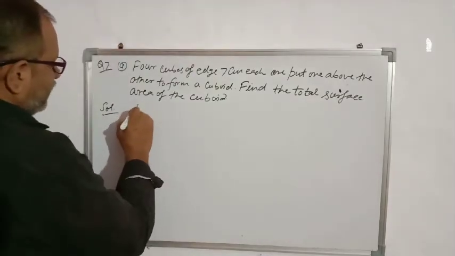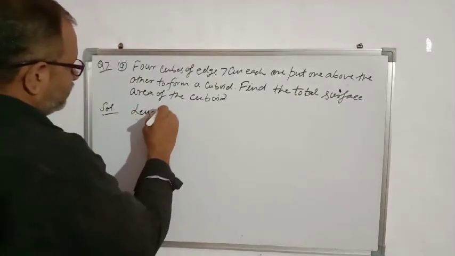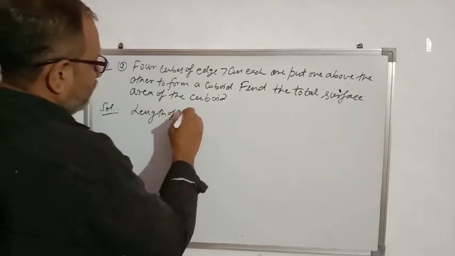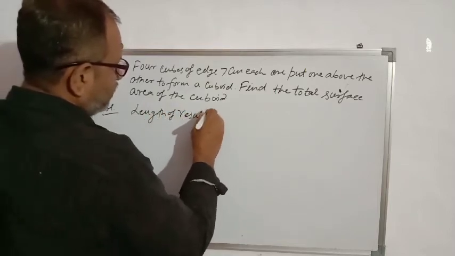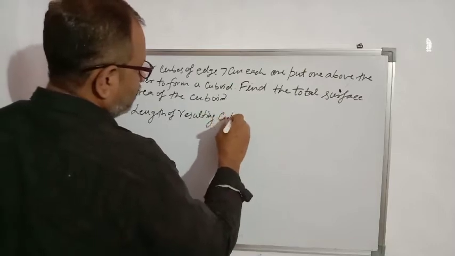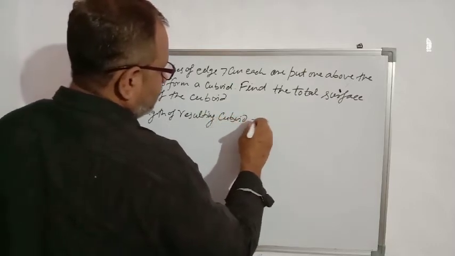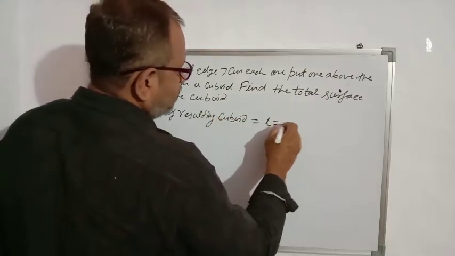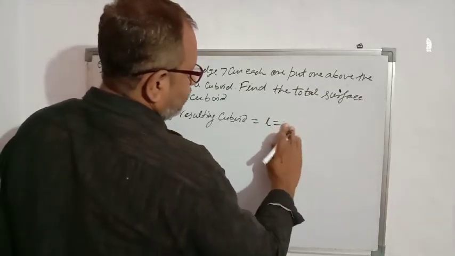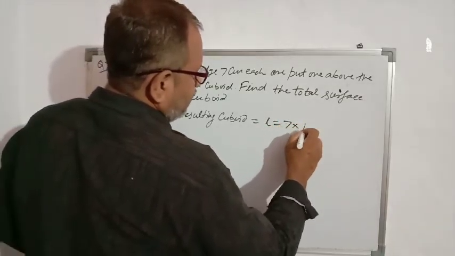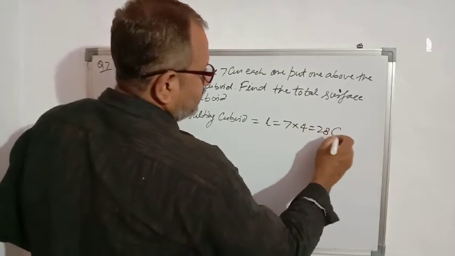So length of the resulting cuboid will be 7 into 4, 28 centimeter.